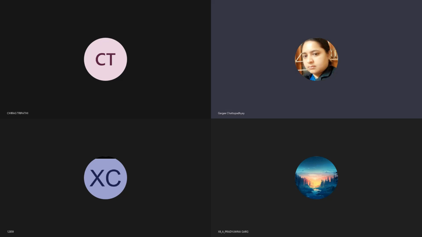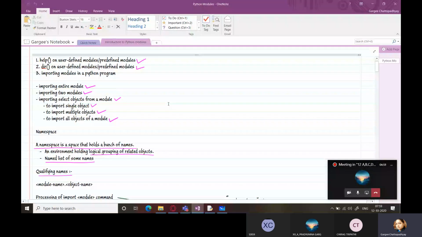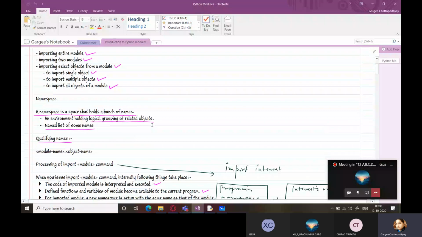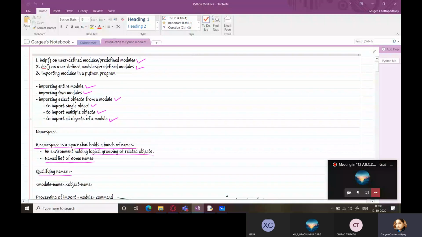Okay, so this was what we were doing. First, we had studied the different modules in Python. What are modules? What is their utility? Then how we can get some help on the modules, how we can check all the various content within the module by using the dir function, importing modules, and all the different ways in which you can import modules in your program. I think that was the last.